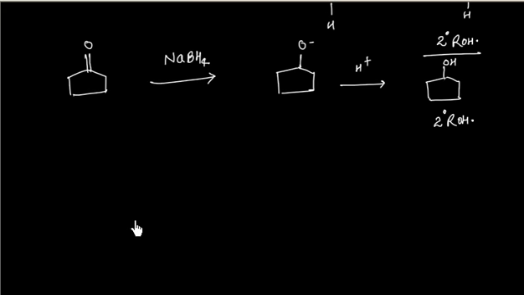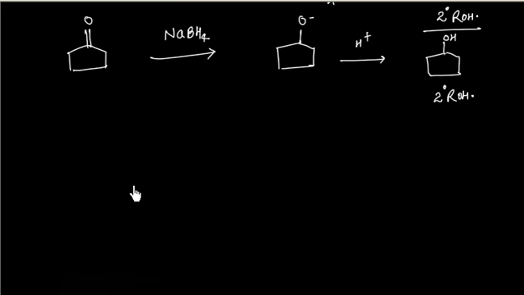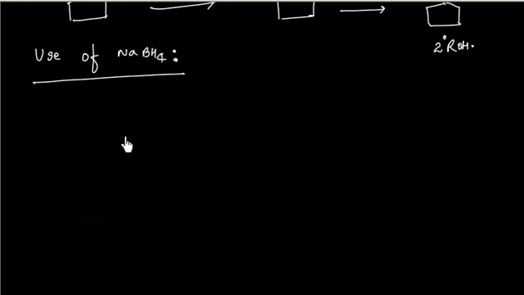Now, when do we use NaBH4 and when do we use lithium aluminum hydride? Let us discuss the use of NaBH4. We said NaBH4 is slightly weak, so this is a weak reducing agent.